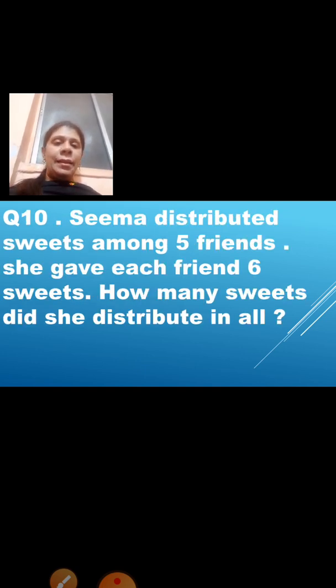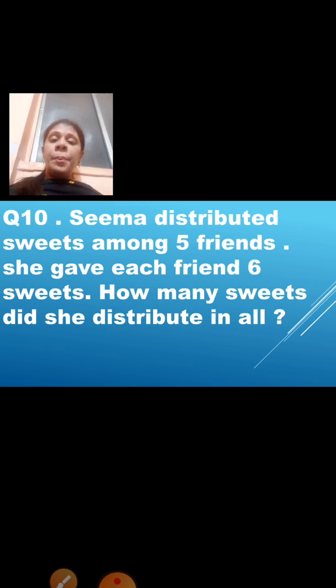Question number 10. Seema distributed sweets among 5 friends. She gave each friend 6 sweets. How many sweets did she distribute in all? Now Seema distributed sweets among her 5 friends, and she gave each friend 6 sweets. So how many sweets did she distribute in all?